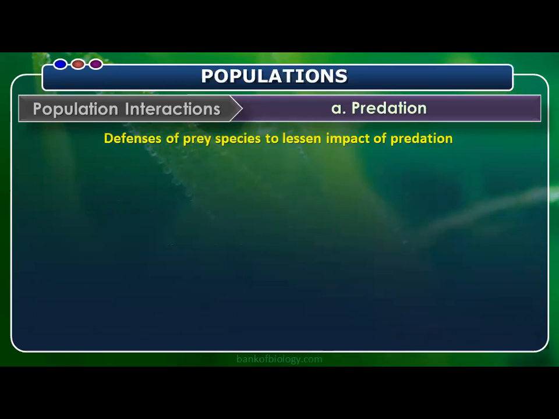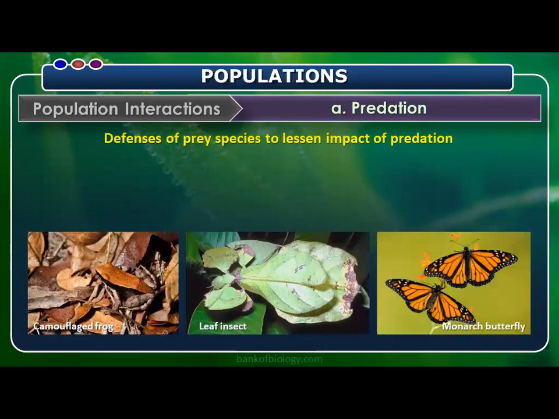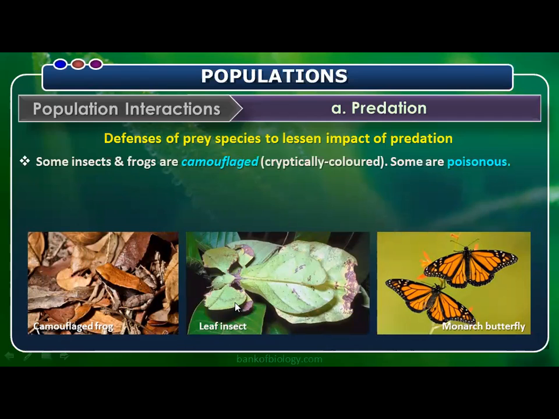Next, the prey: how it protects itself from the side of the prey. We are talking now about the defenses of the prey species to lessen the impact of predation. What they are doing is they get camouflaged. That means background coloration. Here you see a leaf insect, which almost looks like a leaf. Then some make themselves poisonous. The monarch butterfly is one example.